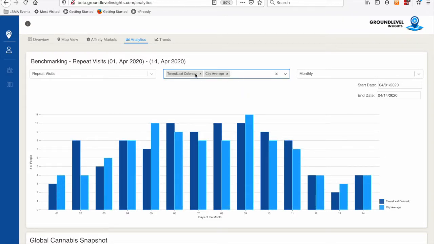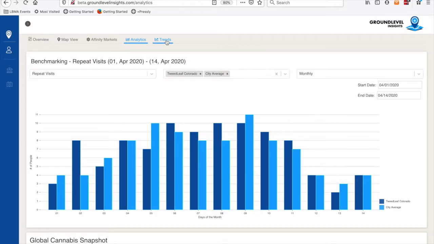What this is doing is taking the top 10 stores in your local neighborhood around this particular store, around Tweedleaf in Colorado, and creating a blended average of, in this case, repeat visits as a metric. And we show how you are stacking up against the local city average of your competitors, if you will. So that's another neat way to do a little bit of benchmarking and understand where you sit in the ecosystem.